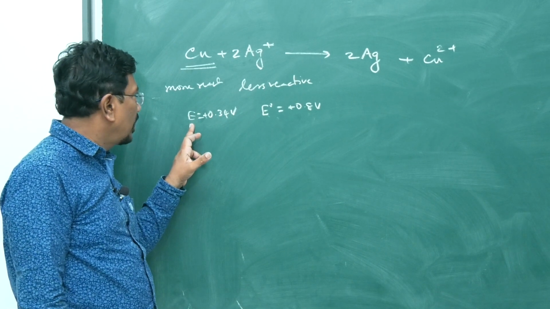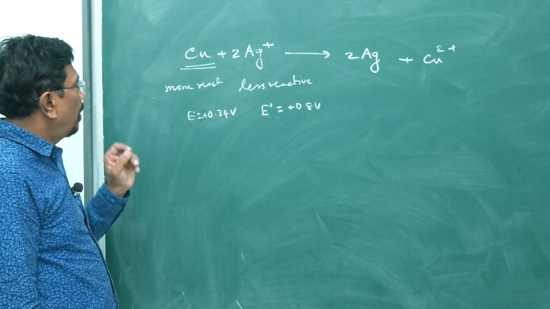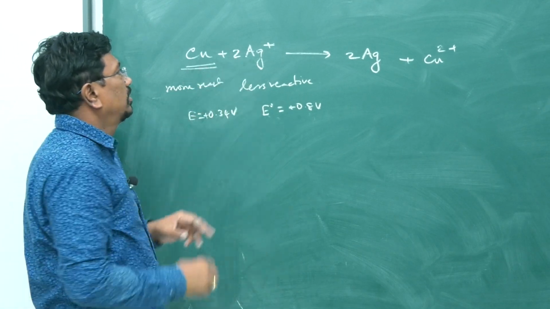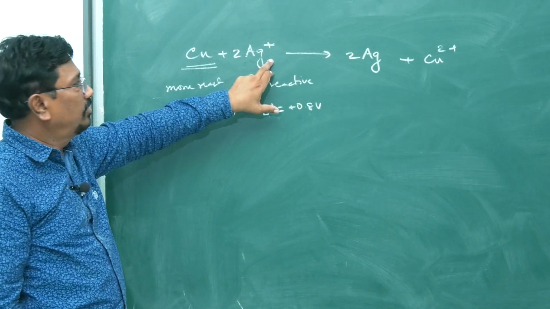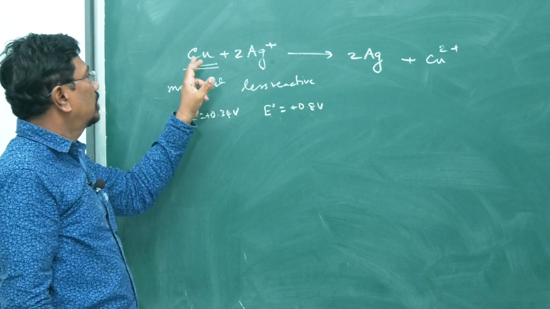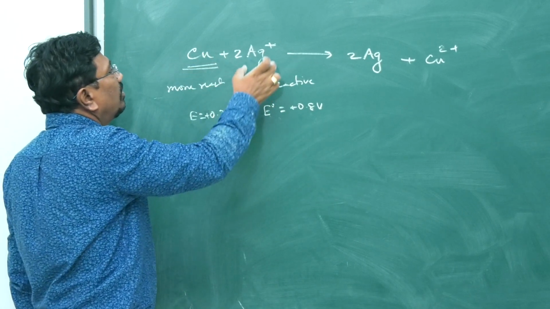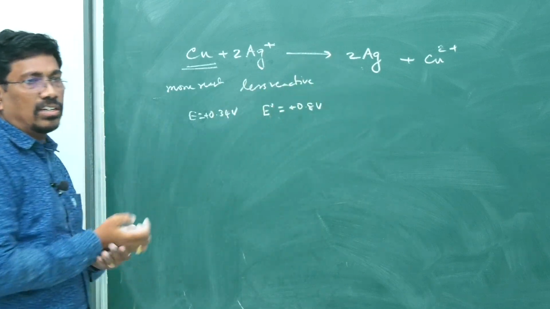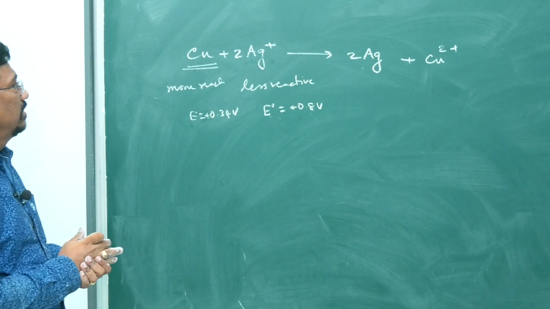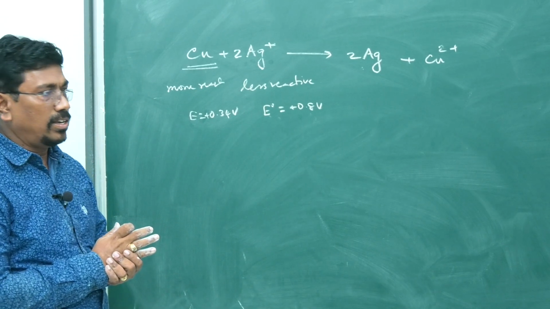The tendency of copper is also to get reduced, but among the two, silver is more reactive, or copper can convert silver ion into silver. In either way we can talk, depending upon our need. Our need is to precipitate silver ion into silver.